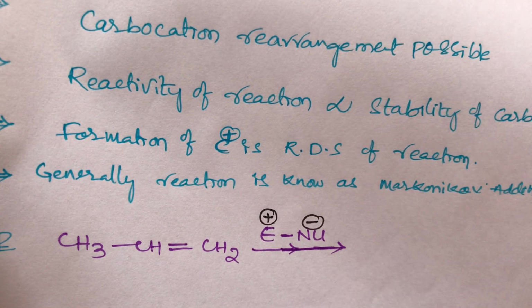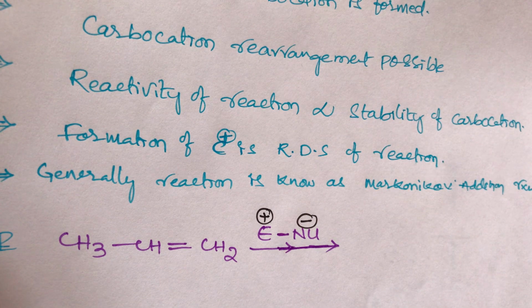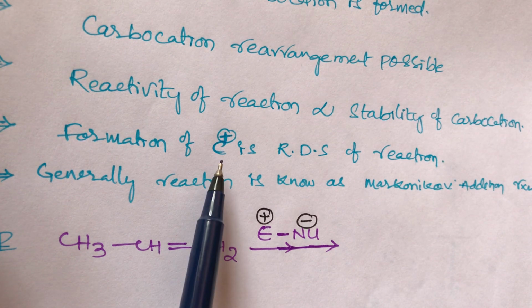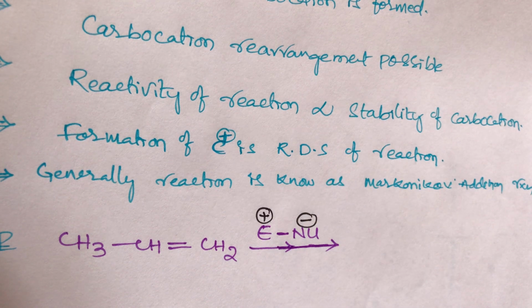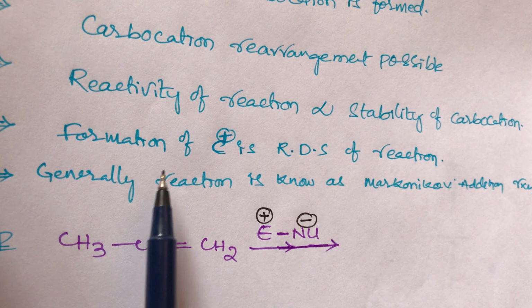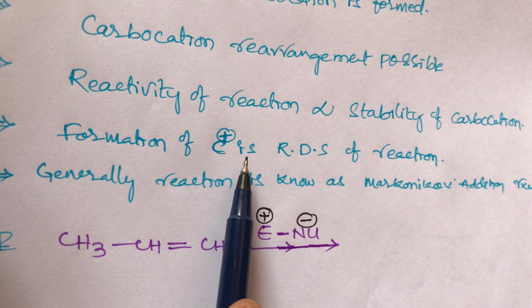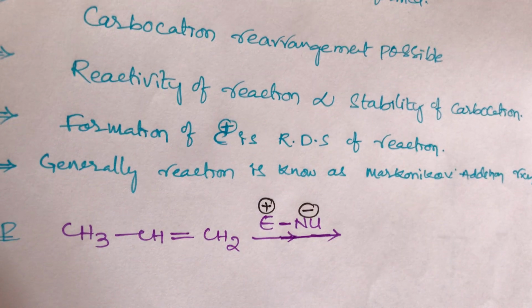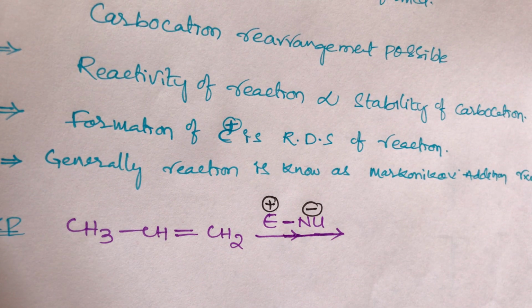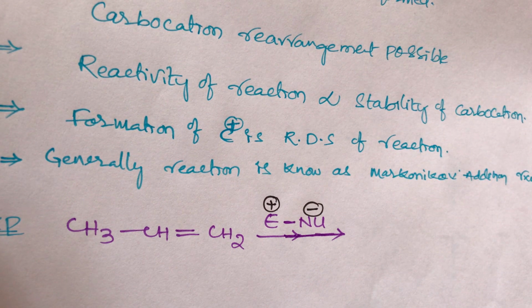And the next point, students: formation of the carbocation is the RDS, that is, the rate determining step of the reaction. The next point is that this reaction is generally known as the Markovnikov addition reaction.